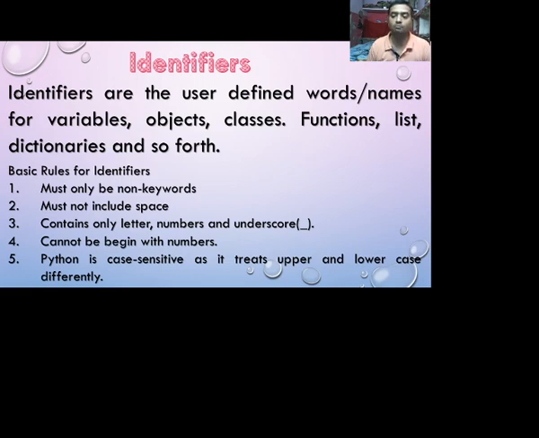No special characters can be used in identifiers except underscore. It cannot begin with a number. Python is case sensitive and treats uppercase and lowercase differently.